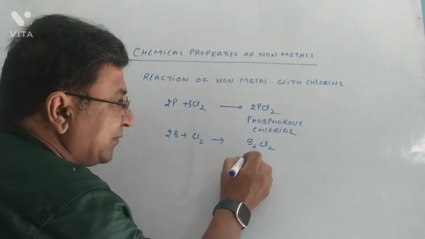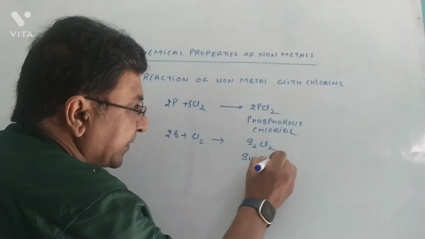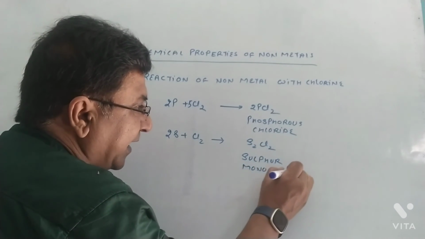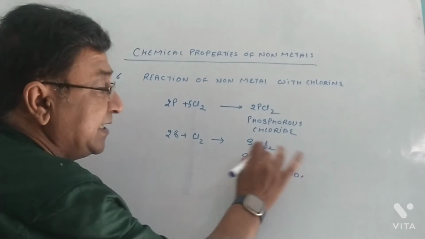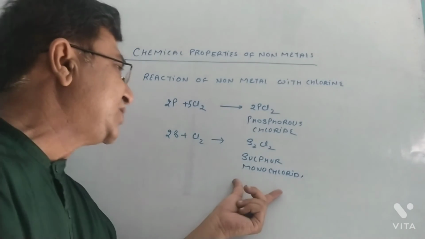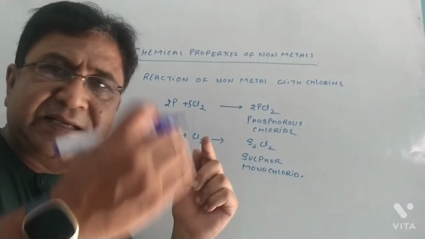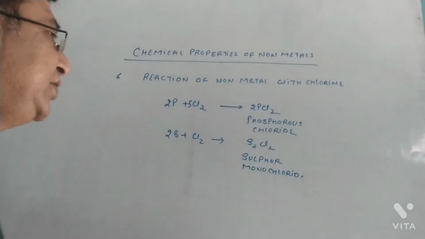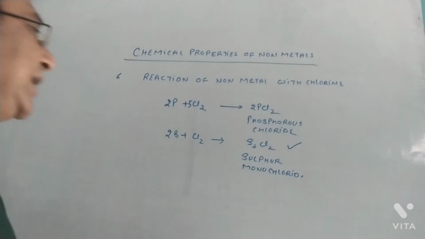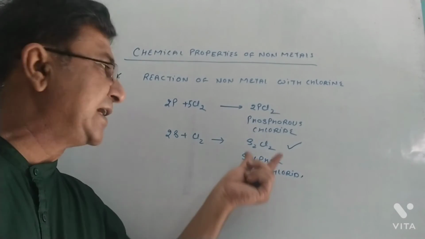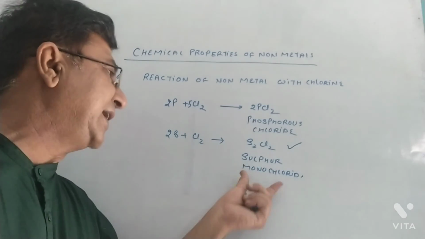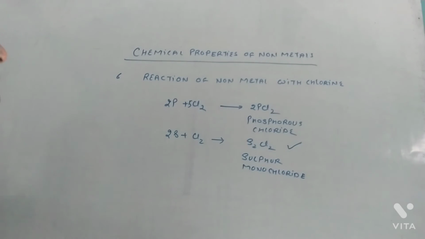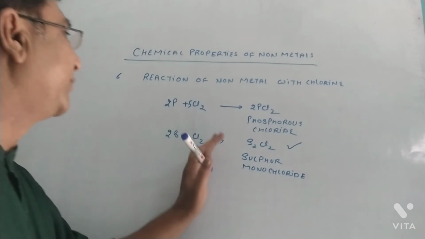Although the correct name is sulfur monochloride, here I am presenting it with Cl2, meaning dichloride. Actually, if we take the valences, they are going to cut each other, and ultimately sulfur monochloride is going to form. But usually the existence of sulfur chloride is in the S2Cl2 form. But we write sulfur monochloride. Remember that. So these are two examples where a non-metal reacts with chlorine.